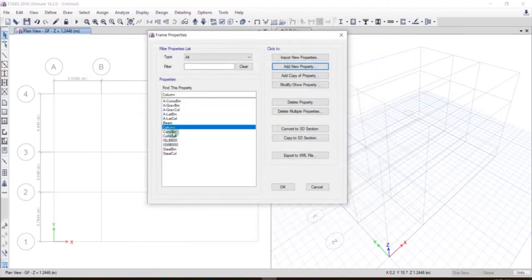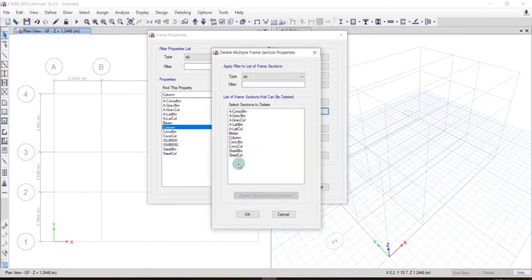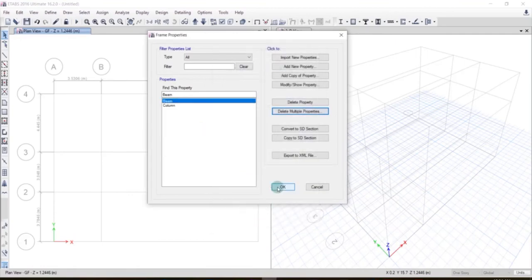So after defining beam and column, we can delete these already defined materials. Okay, for that go to delete multiple properties. From here select these things and click on delete selected frame sections. Also select these things, so click here, after that hold shift and click here, all these will be selected, and click on delete selected frame sections. After that, okay, so let's delete this one also, this one also, and after that click on OK, and again click on OK.